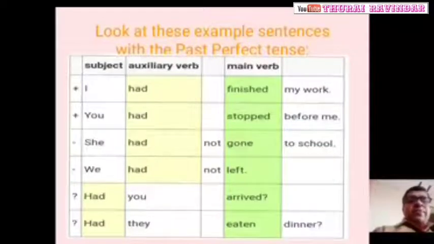Had you stopped? Had you gone? Had you left? Had you arrived? Had you eaten? This is a question. If we add not between the auxiliary verb and the main verb, the sentence converts into the negative. Okay, right.